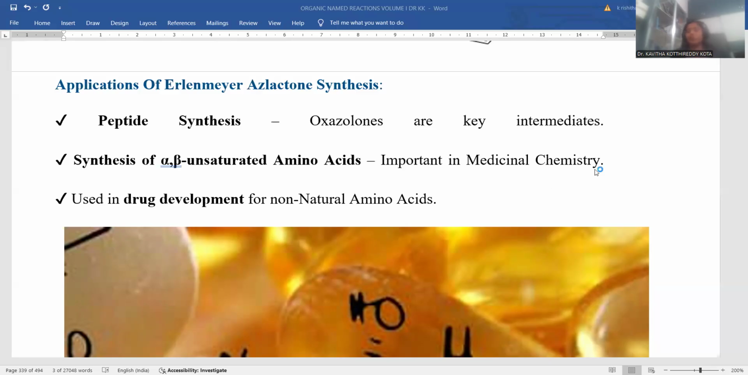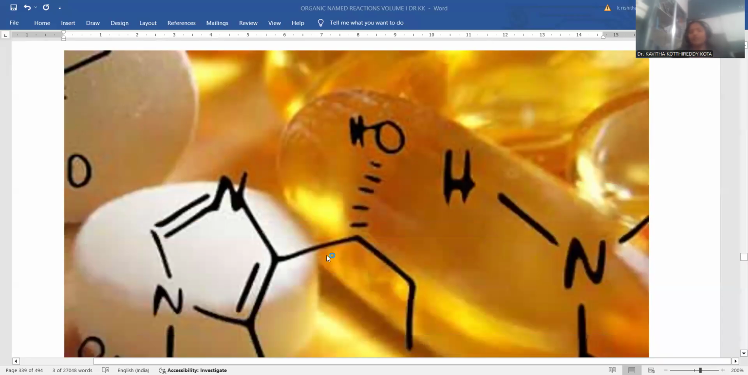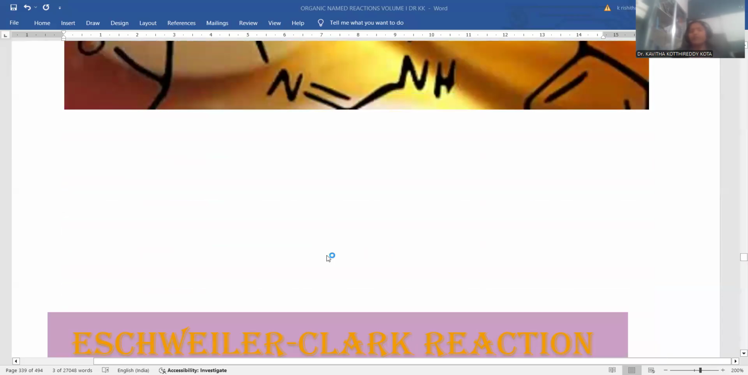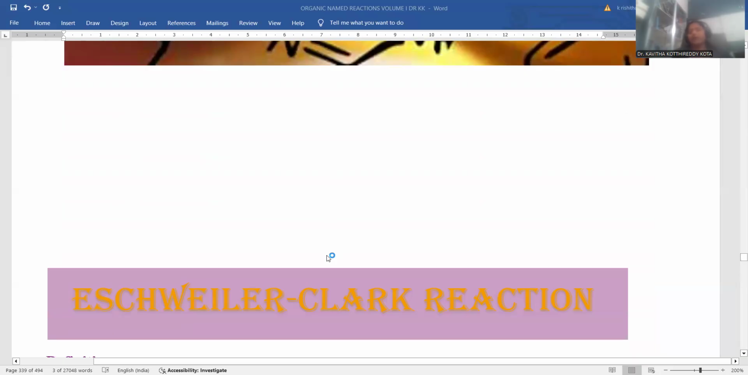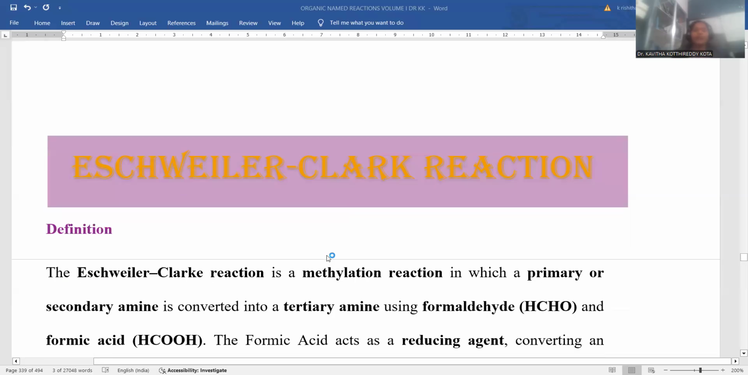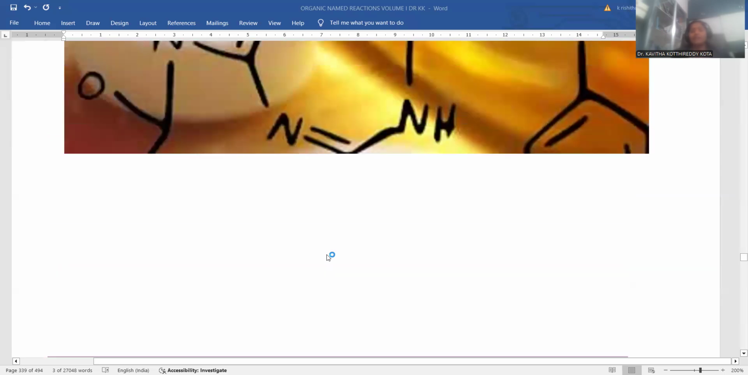Medicinal chemistry: so many medicines are manufactured by means of this kind of new invention of the reaction. Drug development will be accomplished. Non-natural amino acids will be manufactured within the laboratory by Erlenmeyer azlactone synthesis. This is the way we discussed regarding this one. The entire Erlenmeyer azlactone and amino acid synthesis is completed successfully, and in the next session we will go for the Eschweiler-Clarke reaction. So the Eschweiler-Clarke reaction is the next session.